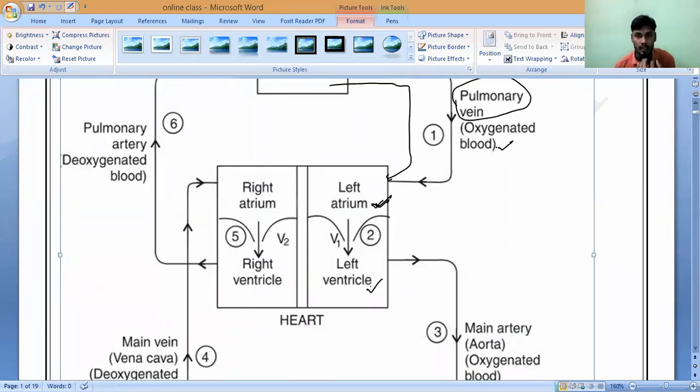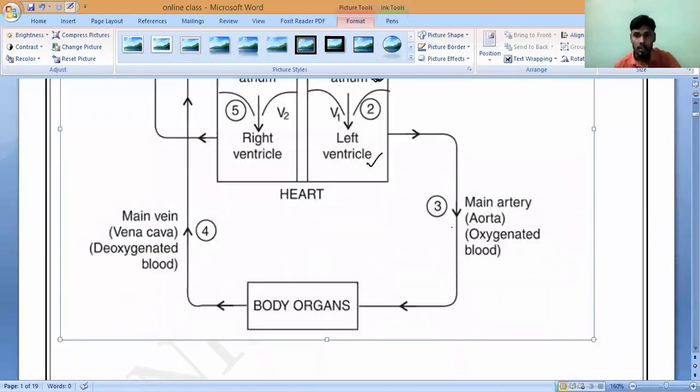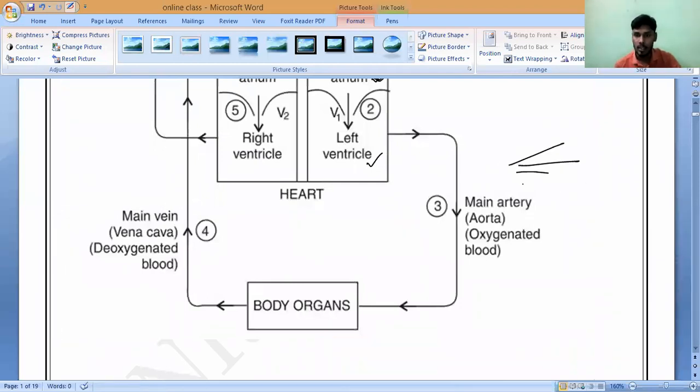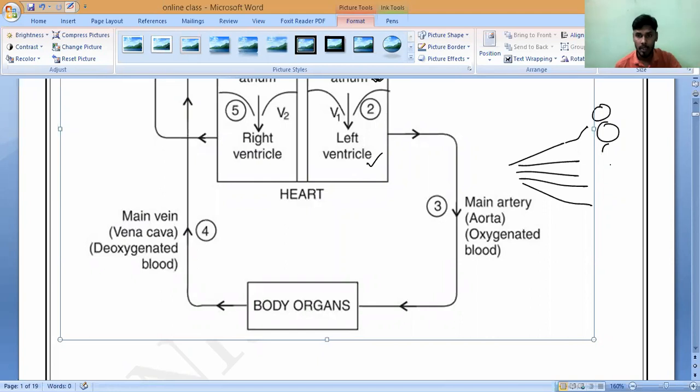it will contract. From there, with the help of the main artery called the aorta, the blood is pumped to the main body organs. The big artery is carried into the small arteries, and the small arteries carry it into the capillaries to all the body organs. The blood is supplied. That is what we call oxygenated blood. So from the left ventricle, with the help of the main artery, the blood is carried to all the body organs. That blood is called oxygenated blood.